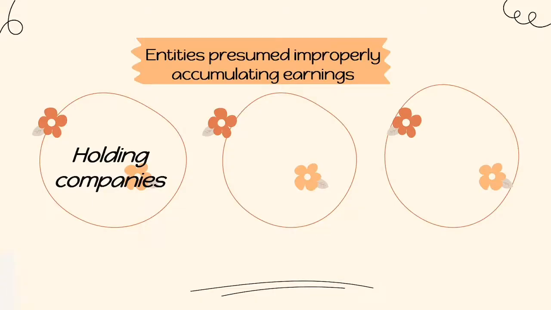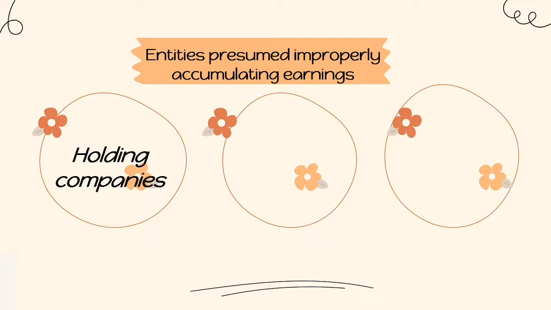Entities presumed to be improperly accumulating earnings. Improper accumulation is prima facie presumed for the following. So, when we say prima facie, it is a situation where the facts and proofs shown to the court have enough merit for a trial to be commenced.